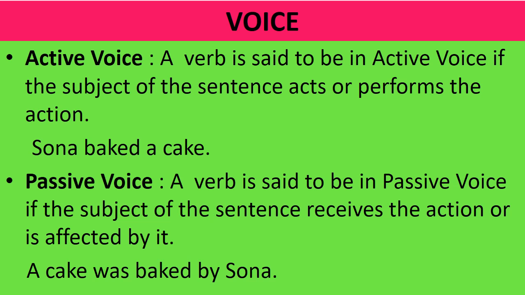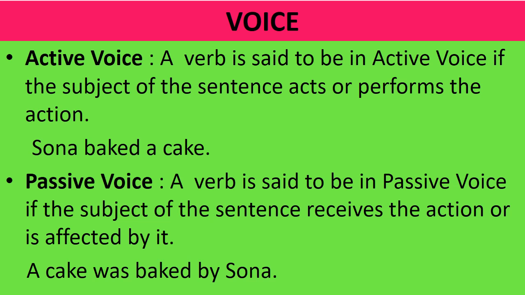Now, what is passive voice? A verb is said to be in passive voice if the subject of the sentence receives the action or is affected by it. Now, let us check this sentence. A cake was baked by Sona. Now here a cake, the object, is shifted to the place of the subject, but a cake is not performing any action.